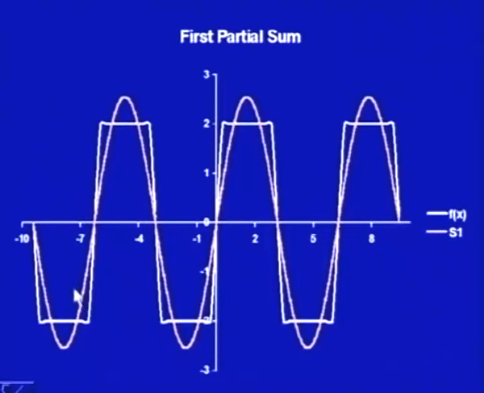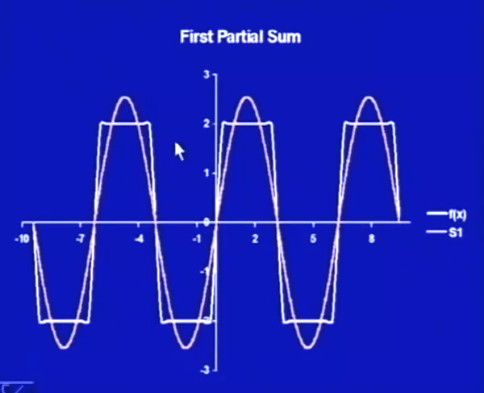If I take only S1, this is the function: from 0 to minus pi it is minus a, and from 0 to pi it is plus a. So, this is the periodic function, a square kind of function, square waves. If I approximate it by the first partial sum, only 4a upon pi sin x, we are getting this function. It is matching at the endpoints, but as we approach the upper parts, we are reaching above.